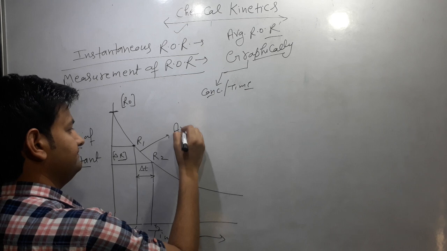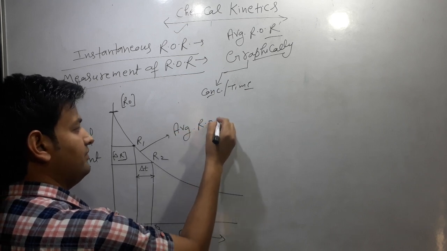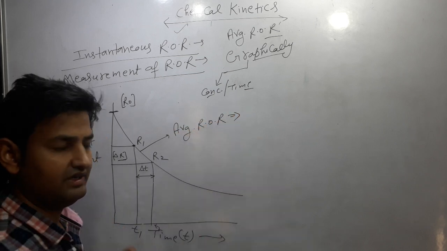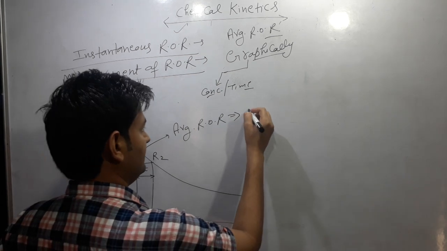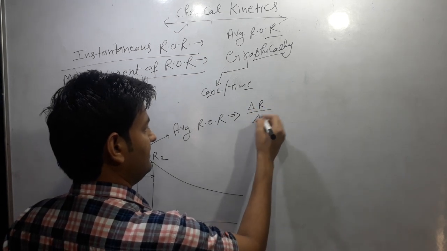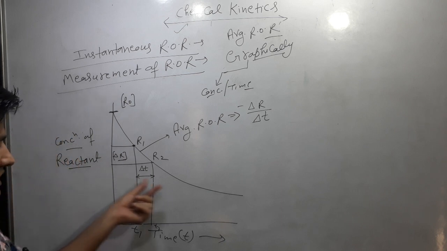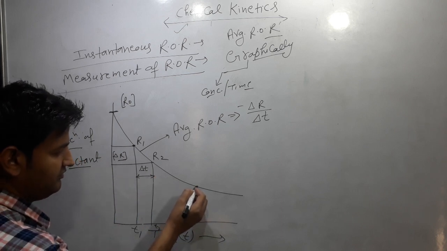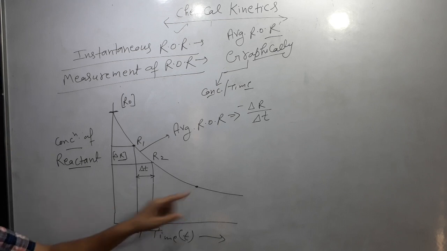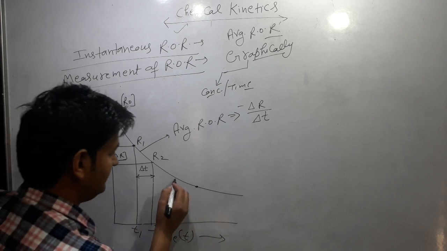So the average rate of reaction can be calculated as minus delta R by delta T. And if we want to calculate the instantaneous rate, then we have to take a particular instant of time and draw a tangent.